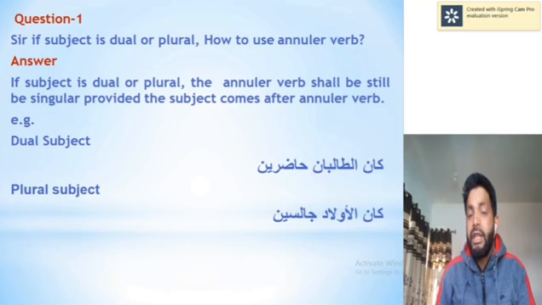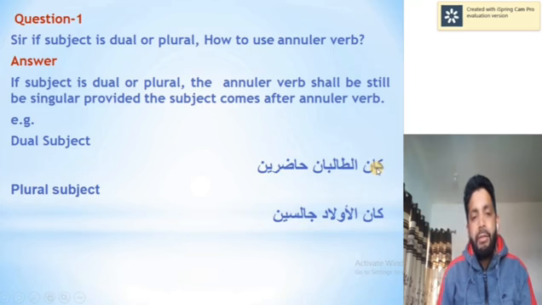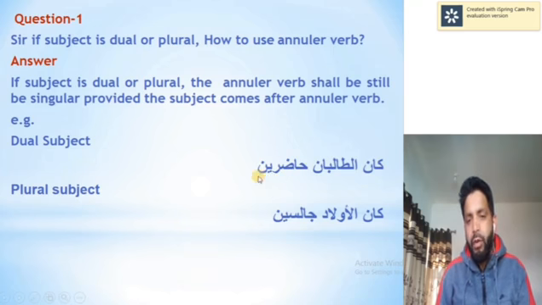Now الطالبان is in the nominative case because of this alif, which represents that it is in the nominative case. And this ya represents that this noun is in the accusative case, because we learned that the khabar, the predicate of kana, the annular verb, is always in the accusative case. Right?